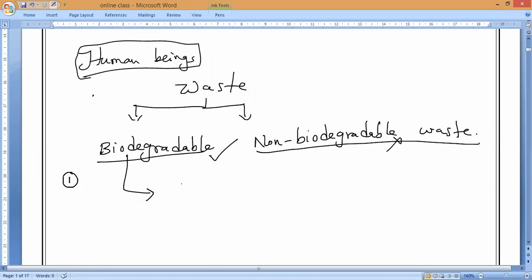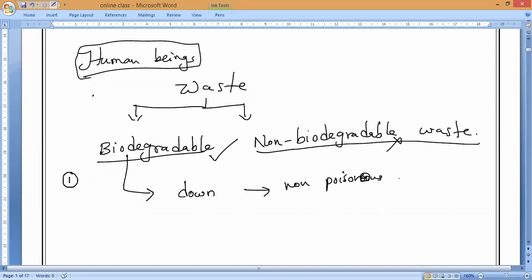Whatever the waste is, we can break it down and make it non-poisonous to nature. These substances start decomposing within a course of time by the action of microorganisms like bacteria and fungi or other organisms.